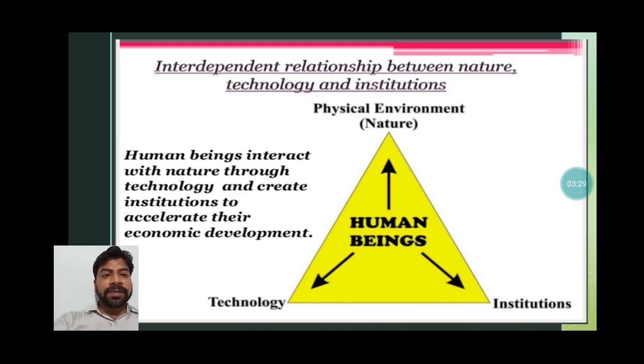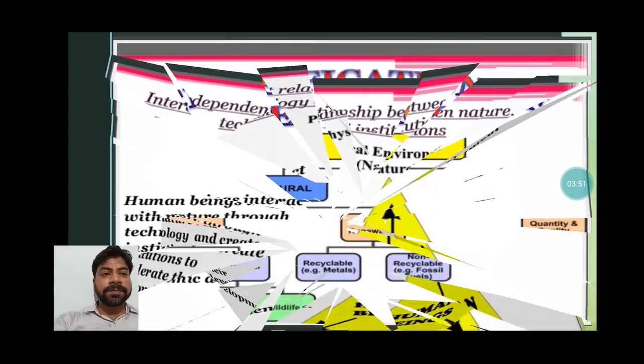So it is important to understand that without human beings, none of the things present around us can be called a resource. But when we get the technology and institution, meaning proper training and skill programs, we can transform the sources into valuable resources.